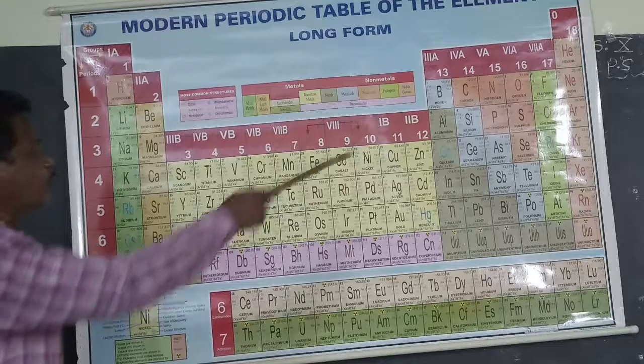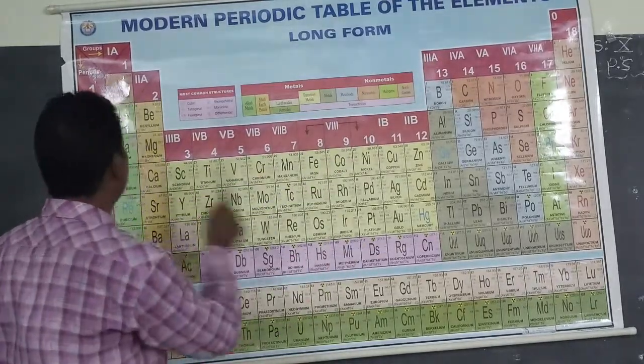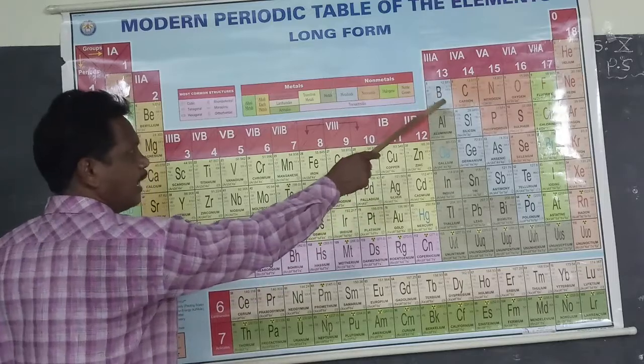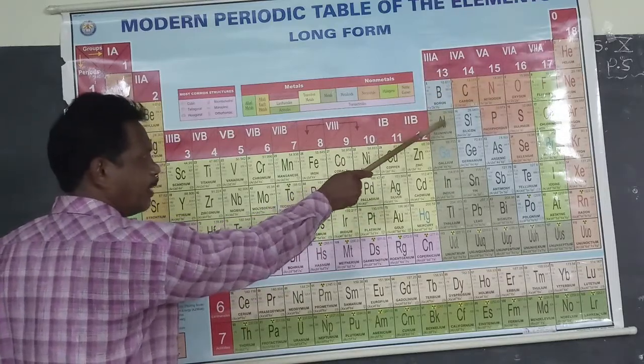Okay students, there are 18 groups. In any group, from one element to another there is addition of one extra shell.